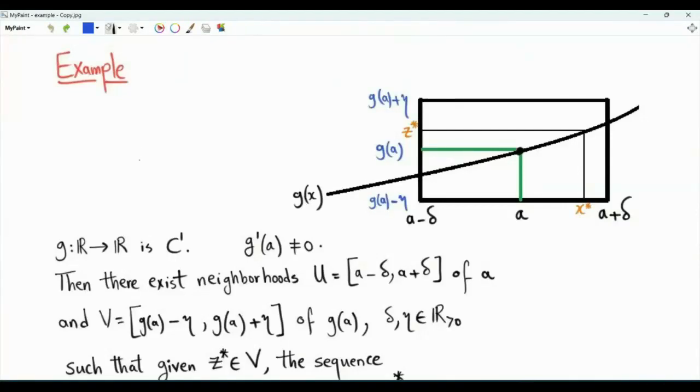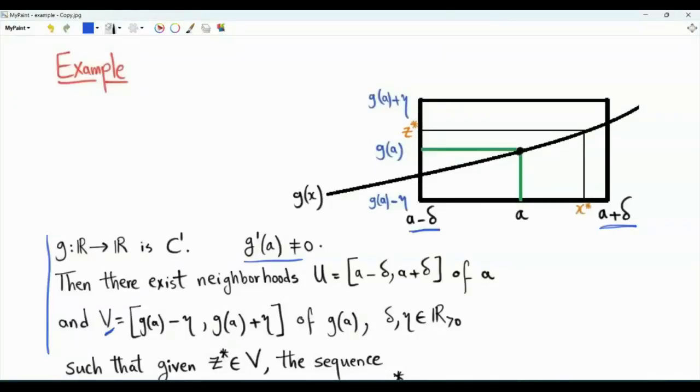As an example of applying the contraction mapping theorem, let's use it to prove the following result. We have a function g from R to R. It is a C1 function: g is differentiable, and the first derivative is a continuous function. The first derivative of g evaluated at a is not equal to 0. There exist neighborhoods U from a minus delta to a plus delta, where delta is a positive real number. So that's a neighborhood of a. And then there is the neighborhood or interval V from g of a minus eta to g of a plus eta. That's a neighborhood of g of a, and eta is a positive real number,